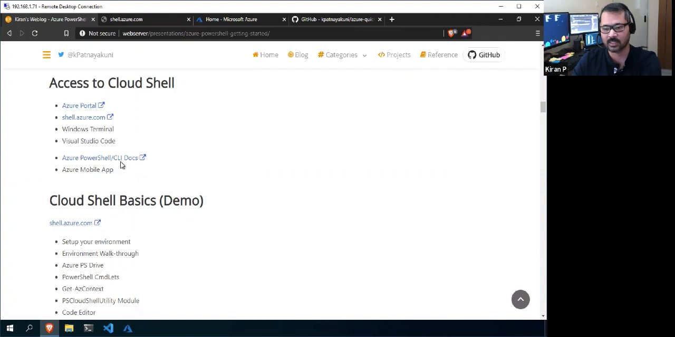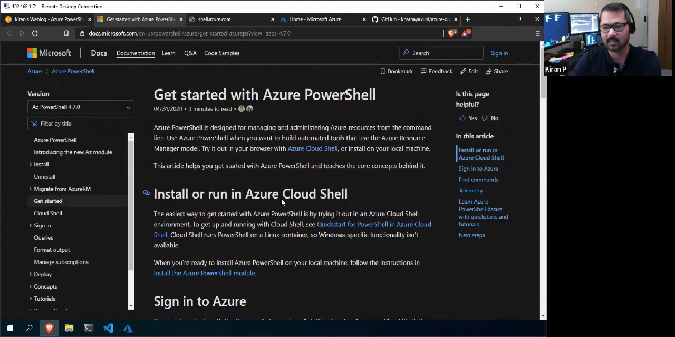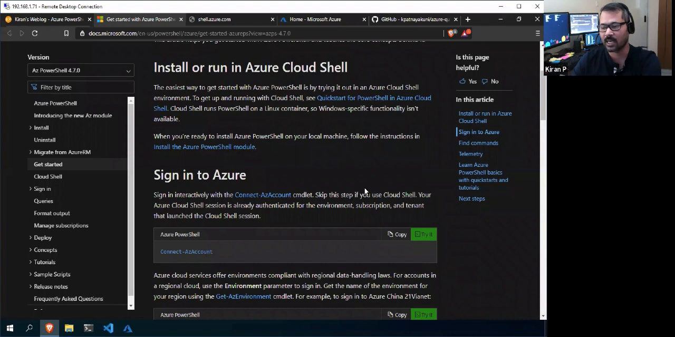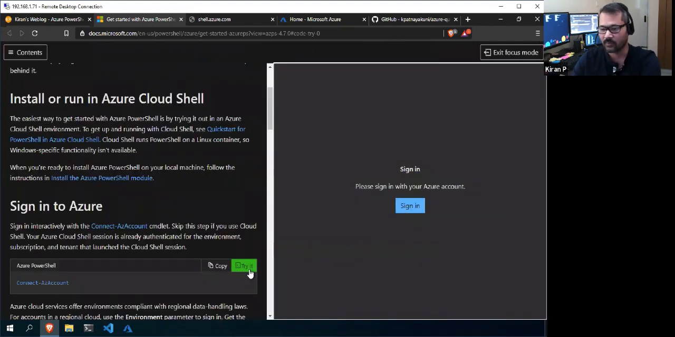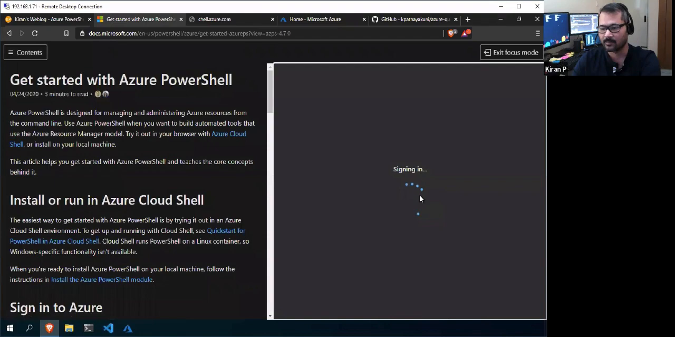Before I open this, I'll show you the other way of accessing the Azure Cloud Shell, using the Azure PowerShell or Azure CLI docs. From the documentation page, you can open your Cloud Shell and run your commandlets. So if you are learning something, you can refer to your commandlets and the documentation, and at the same time, on your right side, if you click Try It, it will pop up as a side panel where it will open your Cloud Shell.